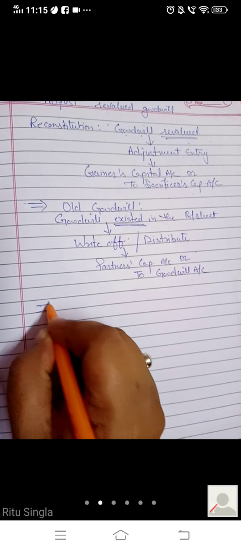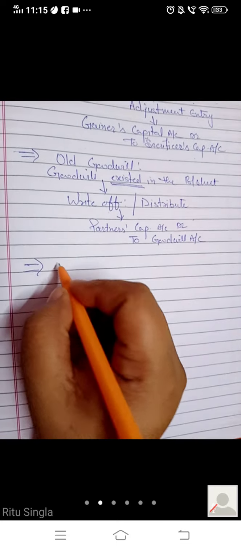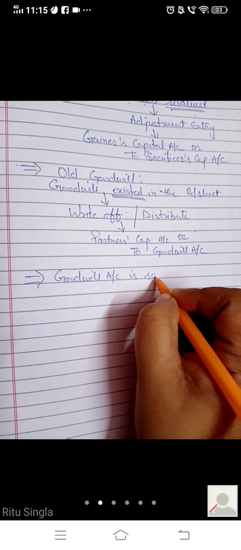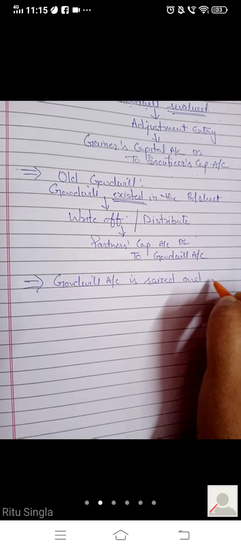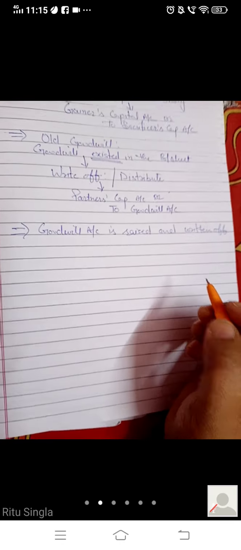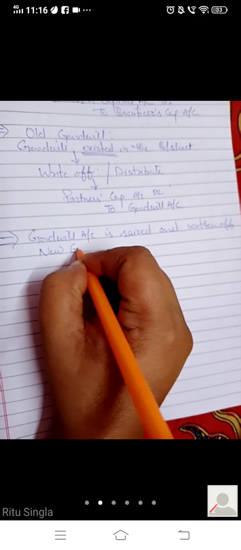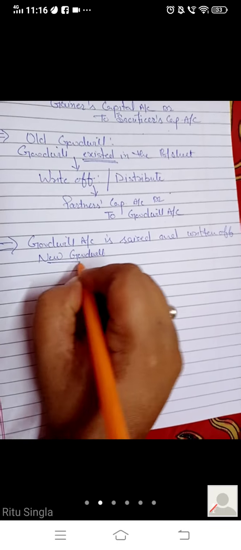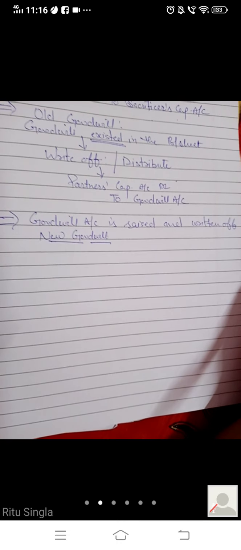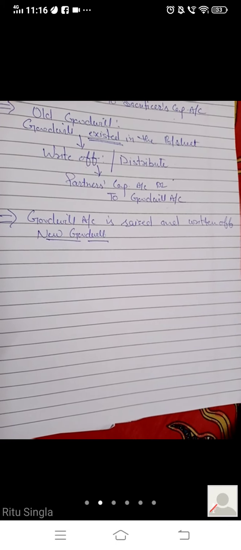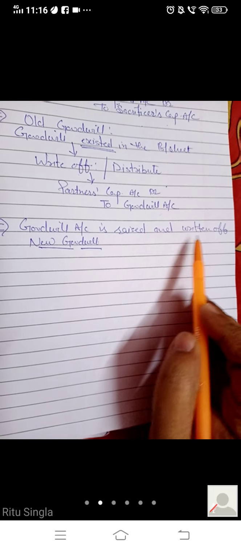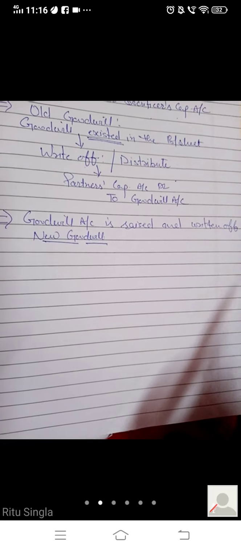Okay, one more method is there. When goodwill account is raised and written off, this method is for new goodwill, means our revalued goodwill. Okay, if the question says that goodwill is revalued for say rupees 1 lakh, show the treatment of goodwill with raised and written off of goodwill account.